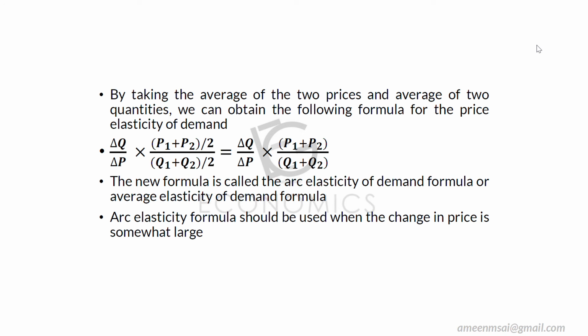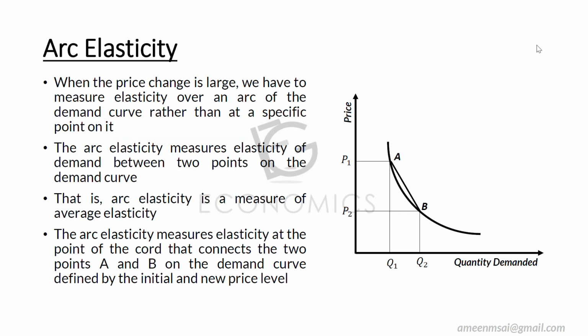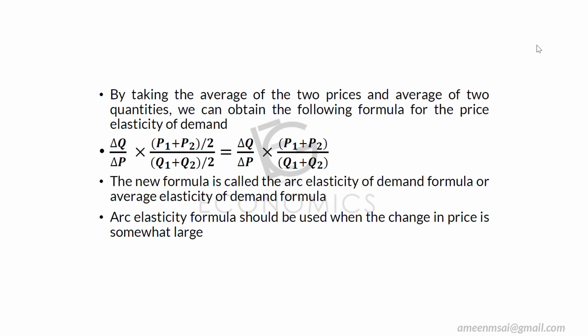By taking the average of the two prices and the average of the two quantities, we can obtain the following formula for the price elasticity. So here we have 2 points. Point A has price P1, point B has price P2. Similarly, for point A the quantity demanded is Q1, and for point B the quantity demanded is Q2. So how we measure is that we'll take the averages of price and quantity demanded. Just go through this equation.